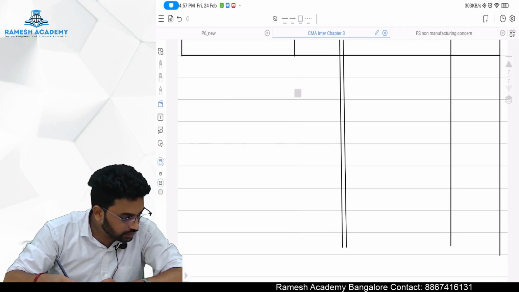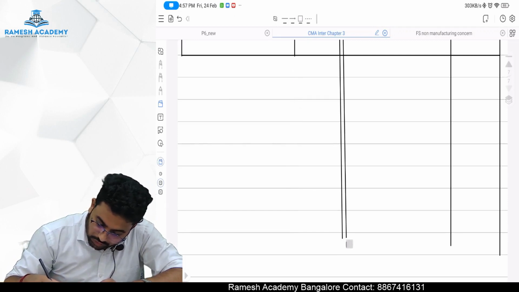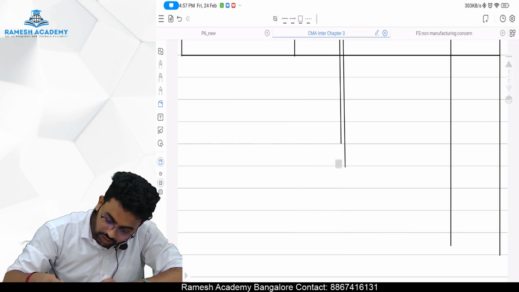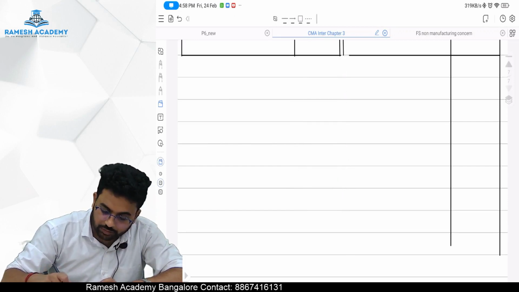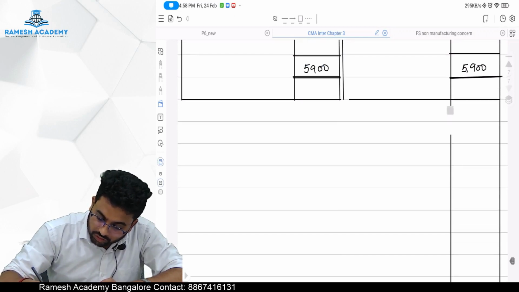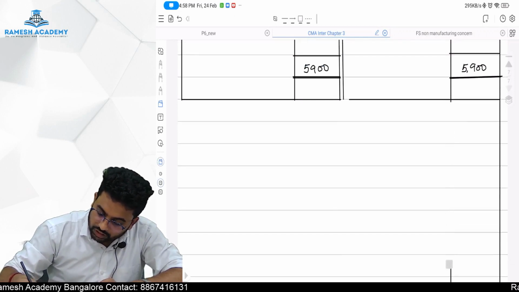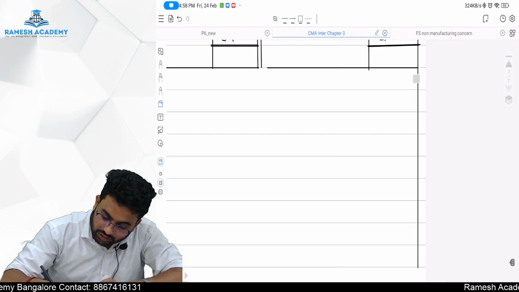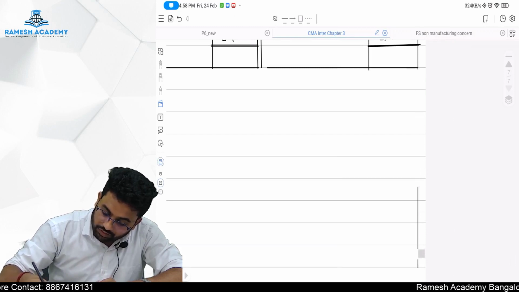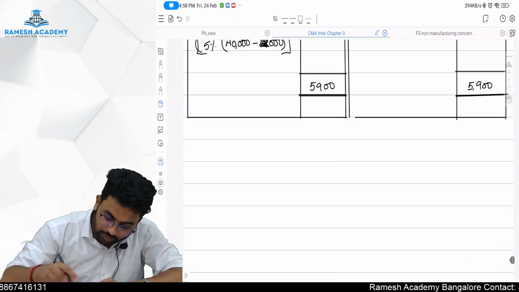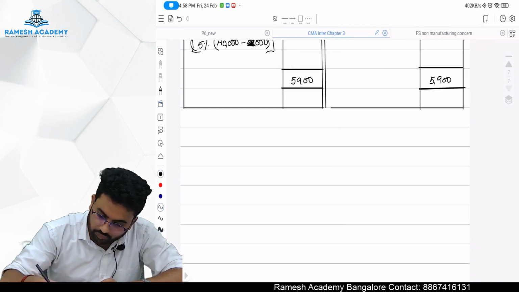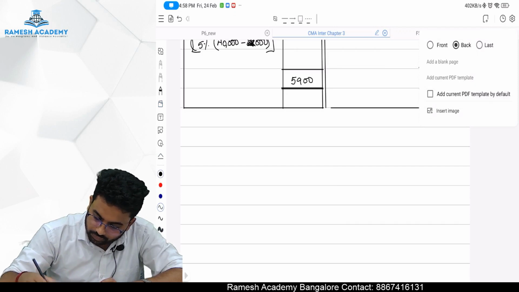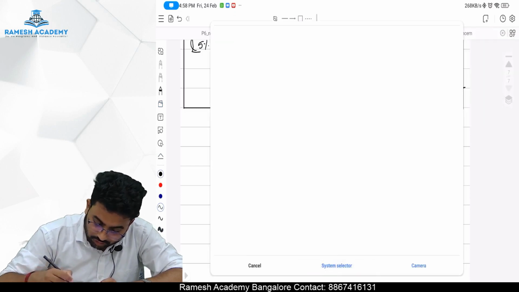So general reserve also comes in the profit and loss appropriation account and not the profit and loss account. In the profit and loss account, all the charges against profit will be there. Those expenses which are not a charge against profit, but which are the appropriation of profit, will be recorded in the profit and loss appropriation account. So we'll solve this.